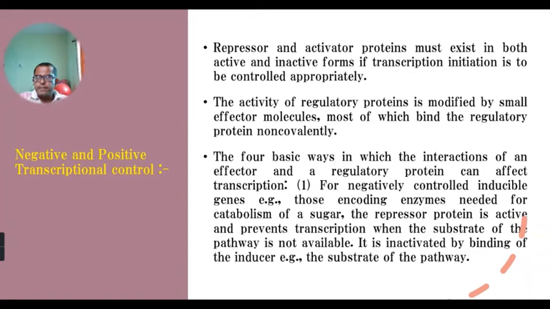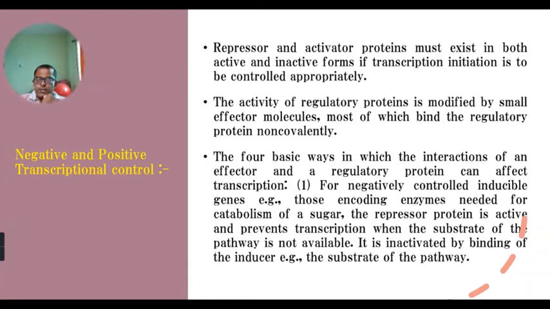So depending upon that, there are four different ways through which gene expression at the transcription level is controlled. First way, negatively controlled inducible genes, for example, those genes which encode enzymes needed for the catabolism of a sugar molecule. An example is glucose. Glucose is a sugar which is involved in catabolism. Other sugars are also there: arabinose, ribose, fructose.